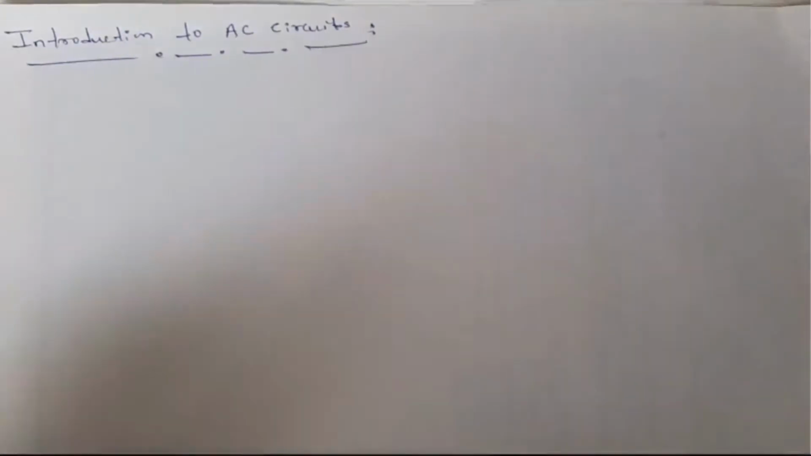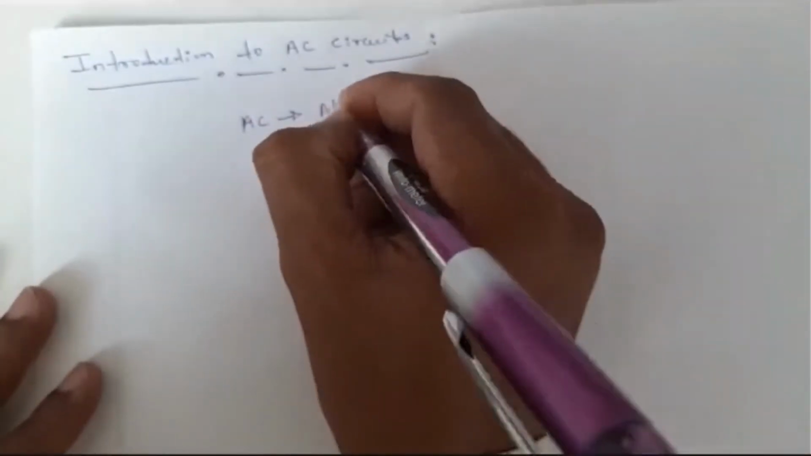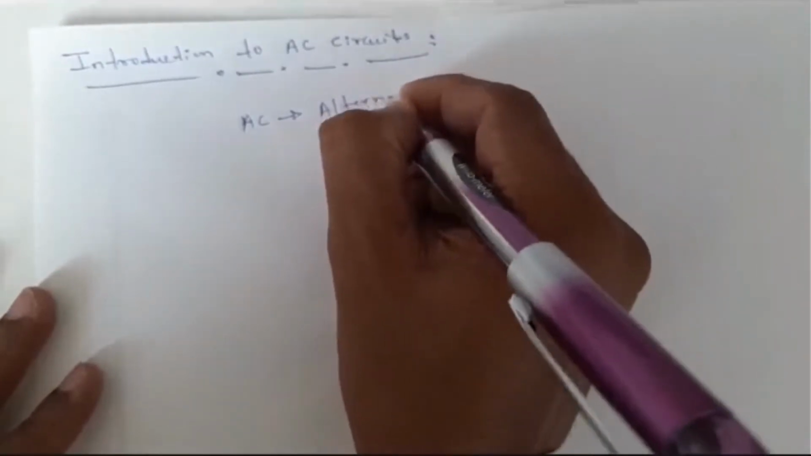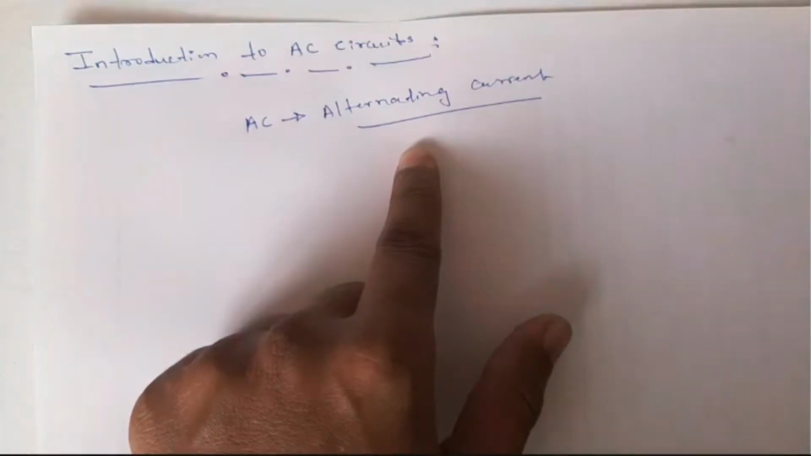First and foremost, what is the meaning of AC? AC is alternating current. The meaning of AC is alternating current, which means the current which will change. Such a current we call an alternating current, or AC in short.